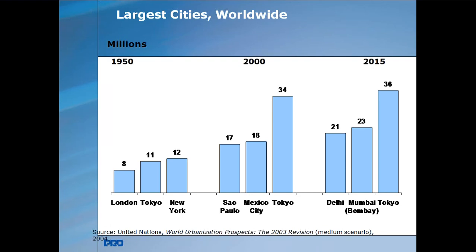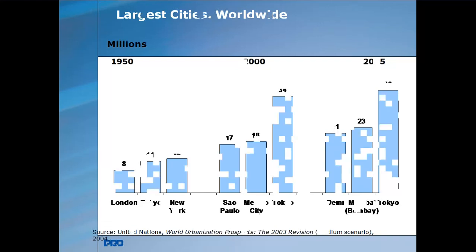In the largest cities, the percentage of the population in 1950 was 12 in New York, 11 in Tokyo, and 8 in London, whereas in 2000 it is 17, 18 and 34. In Delhi and Mumbai you can see it is 35, 36 in Tokyo, and Mumbai it is 23 and Delhi it is 21. That is the population of the urban areas by 2015.